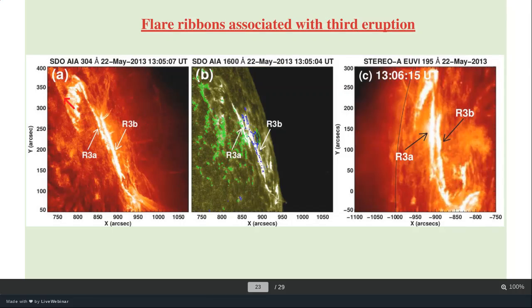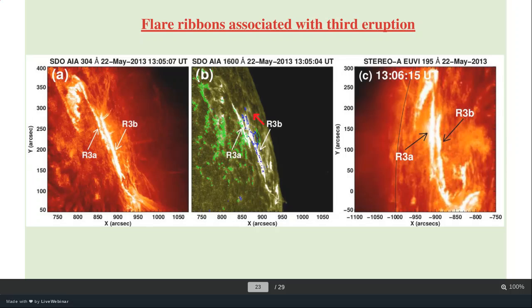Now again, because of the third eruption, there should be reconnection and the flare ribbons should form, which is quite well observed in the SDO 304 angstrom images here, here, and here, right? Green color and blue color, you can see the overplotted contours. The green one corresponds to positive polarity, and the blue one to negative polarity.